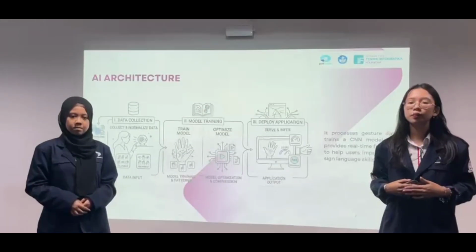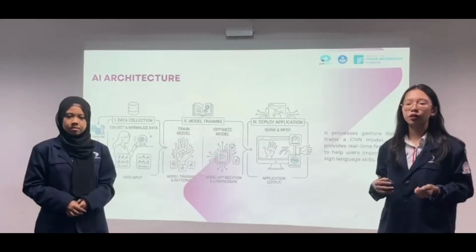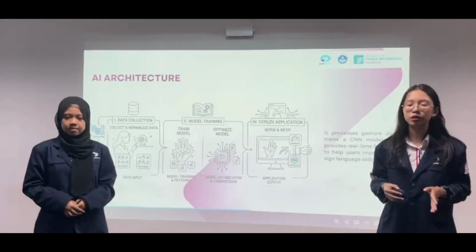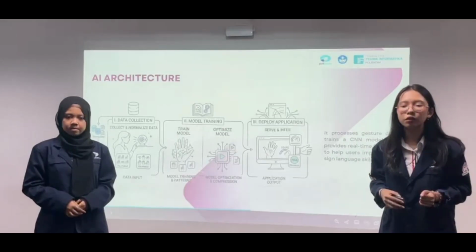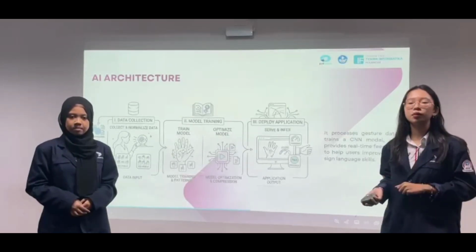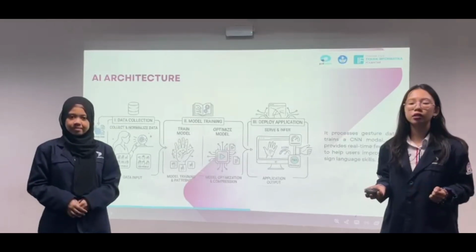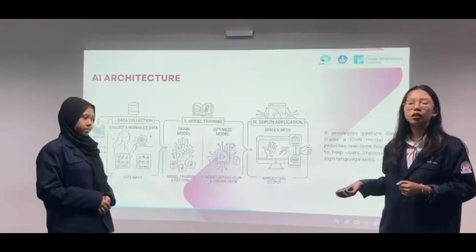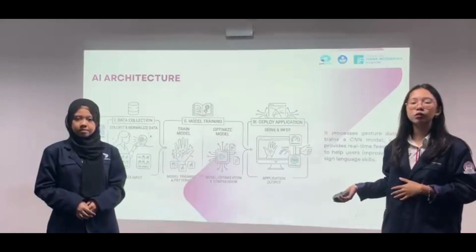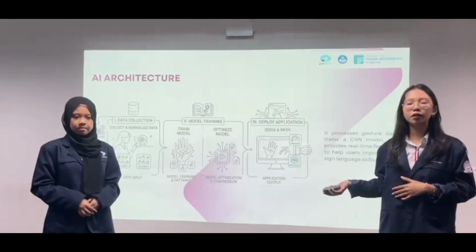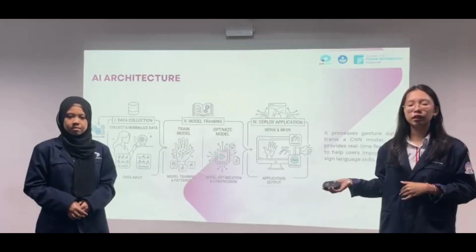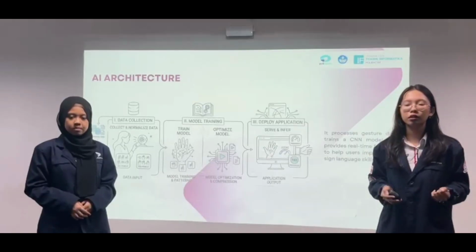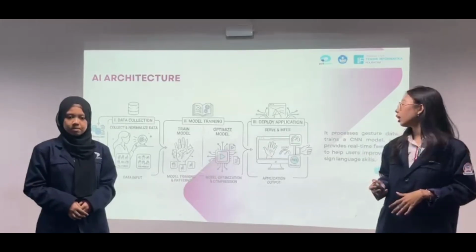The AI architecture begins with data collection and normalization of the gesture input. Next, the data is used in the model training phase, using a CNN algorithm to recognize hand gesture patterns. After that, the model is optimized to make it more efficient and suitable for deployment on user devices. Finally, the model is deployed into the application to perform real-time inference and provide feedback to users. With this architecture, Sign Learn is able to help users improve their sign language skills in a more interactive and effective way. The next slide will be explained by Maya.